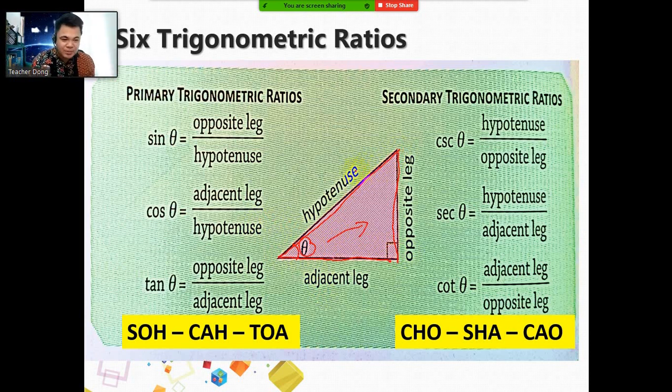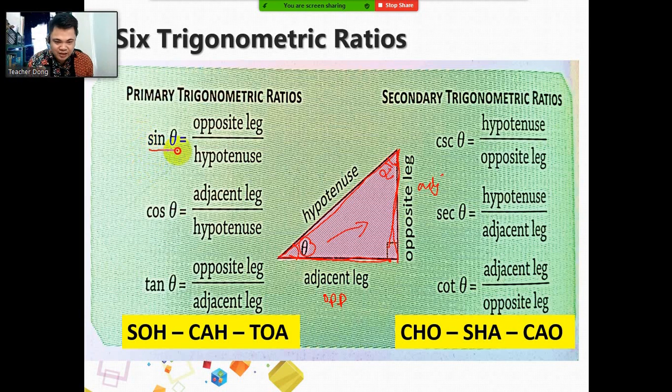Now, what if, teacher, the angle is here? Let's say we use alpha here. The opposite side is already this one, and this one will serve as your adjacent. It depends on the placement of the angle, on which angle we are referring to. So take note of the legs. If the angle is here, this will serve as the opposite and this is the adjacent. And if the angle is here, this is the opposite and this is the adjacent. Okay, take note.